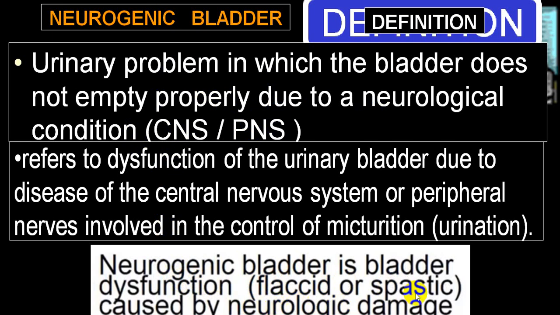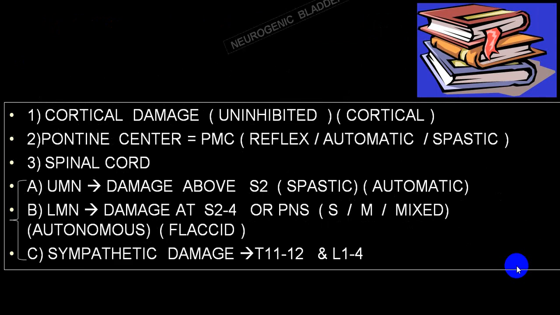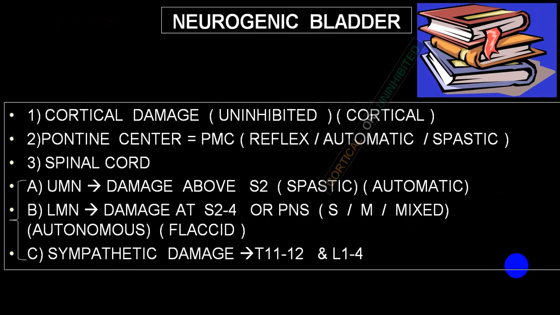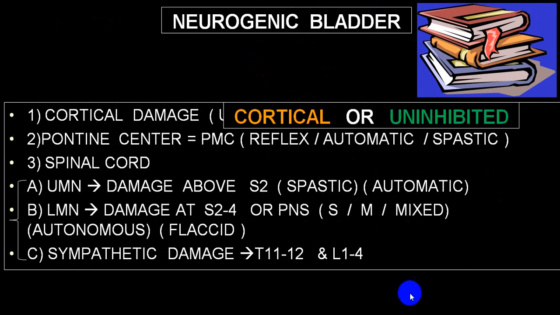So it is a dysfunction of the urinary bladder due to disease of the central nervous system or peripheral nervous system, which involves bladder control or the act of micturition, the act of voiding. A few words we have already mentioned before. We call cortical damage, or it is also called a cortical or uninhibited bladder.